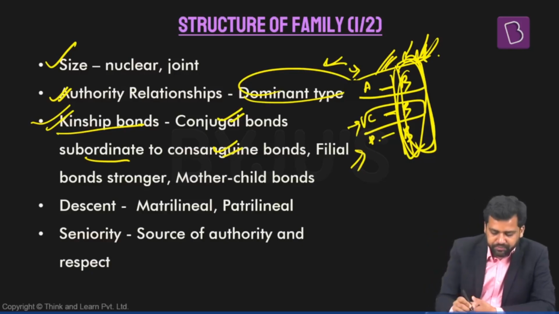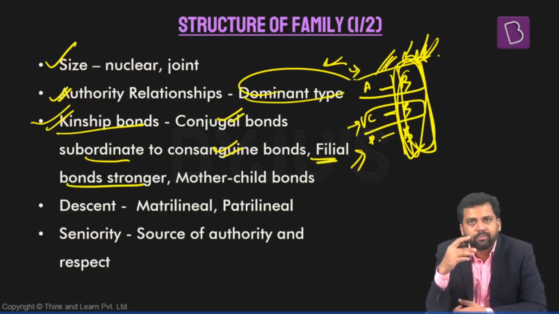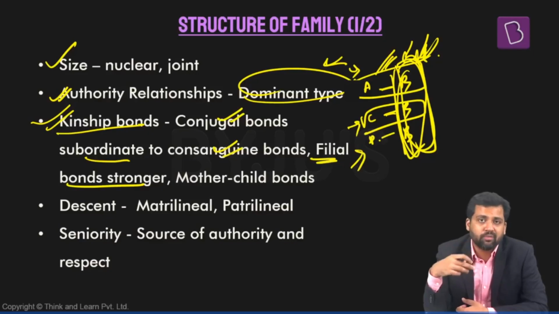Another thing that is observed is that filial bonds are stronger. That means the bond between the parents and the children is typically strong. But again, there's a difference between the bond between a father and a child and a mother and a child. Generally, the father and the child relationship can be slightly different. Mutual respect might not be as open as the relationship between a mother and a child. But again, these are all ideal types, may not always be the case. In extended families, this is most likely the case.